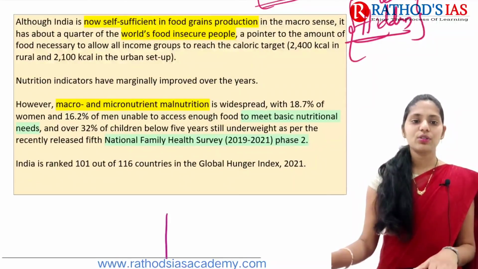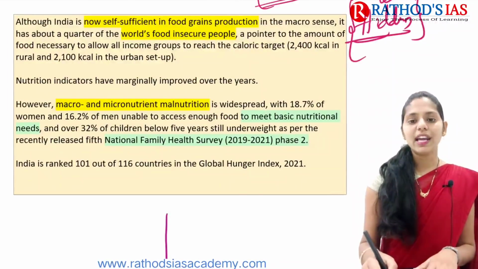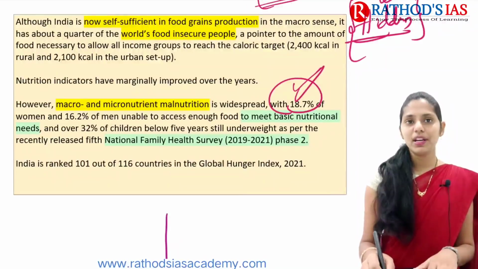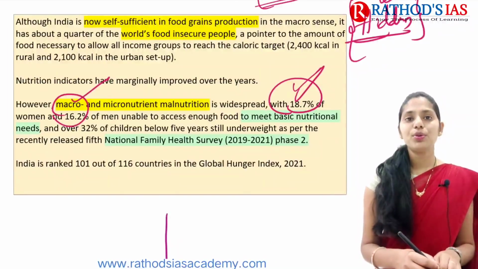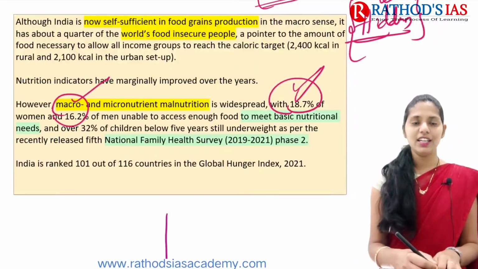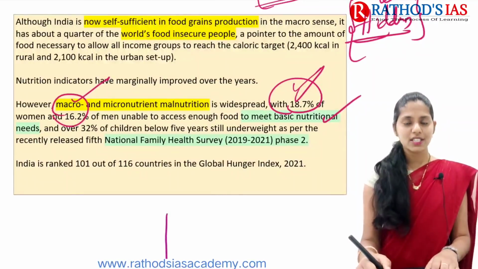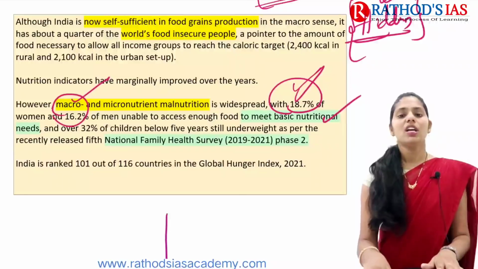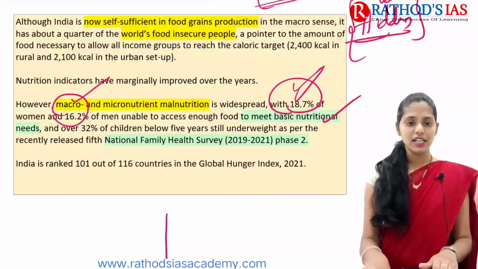Macro and micronutrient malnutrition is widespread. About 18.7% of women and 16.2% of men are unable to access food to meet their basic nutritional needs. They do not have access to food grains to meet basic nutritional needs.